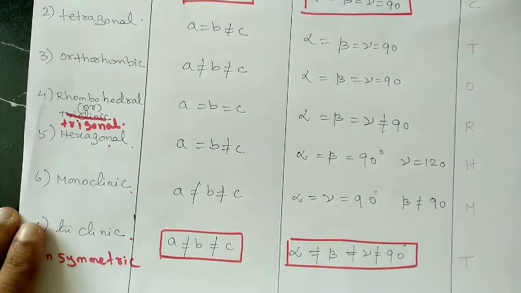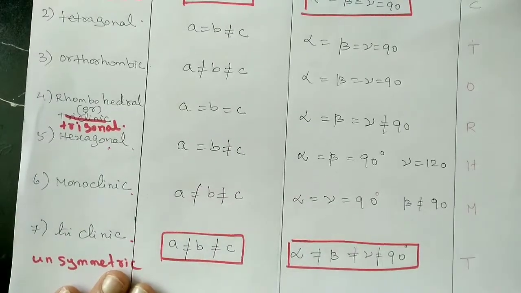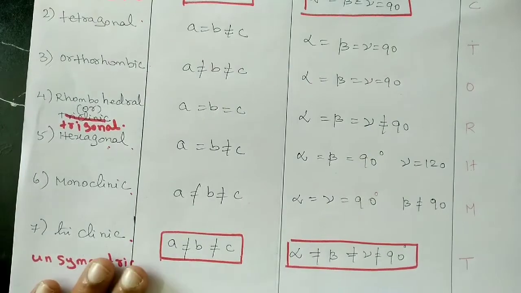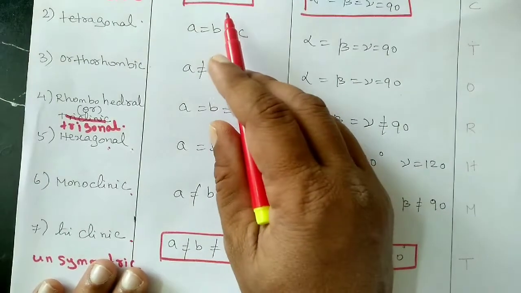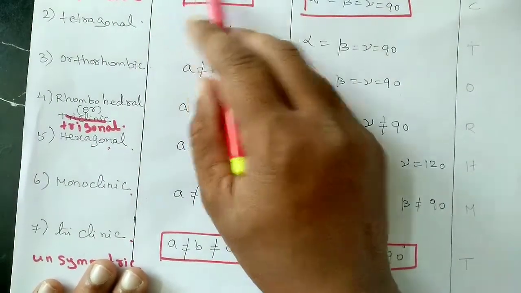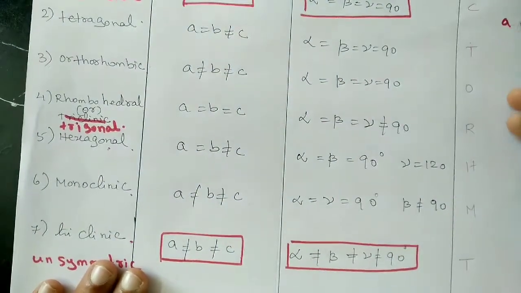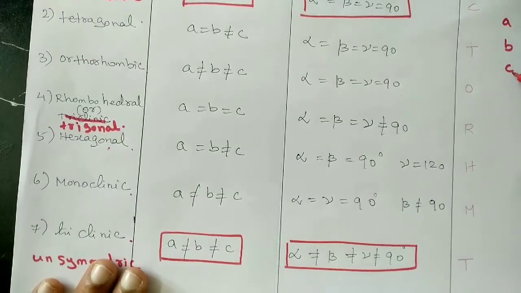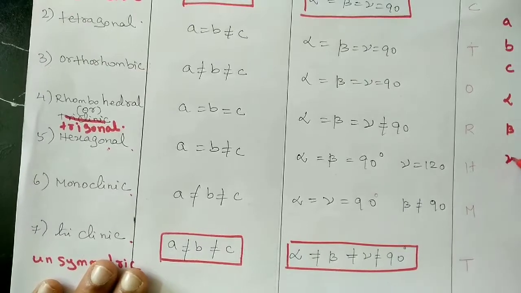Okay, that's all. Next, the crystal system structures are based on 6 factors. The structure of the 7 crystal systems is decided by the 6 factors. 6 factors means nothing but the 3 edge lengths, that is A, B, C, and next alpha, beta and gamma.